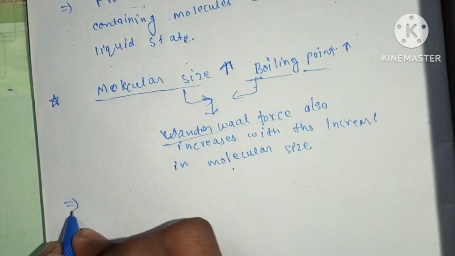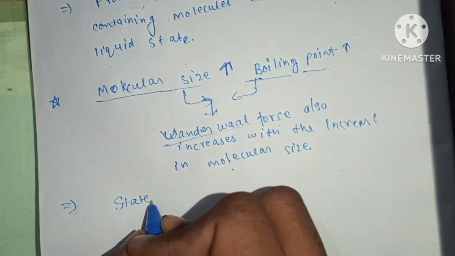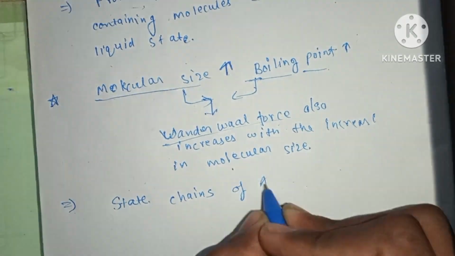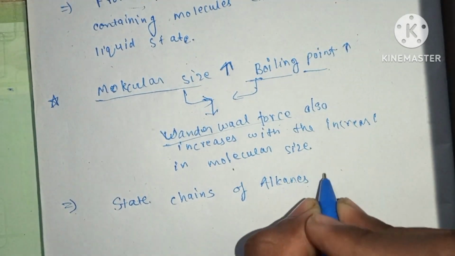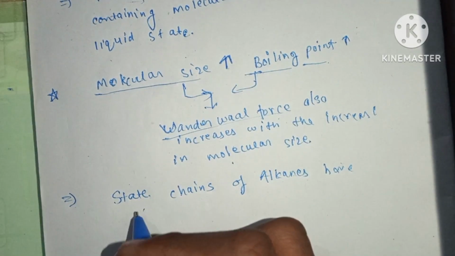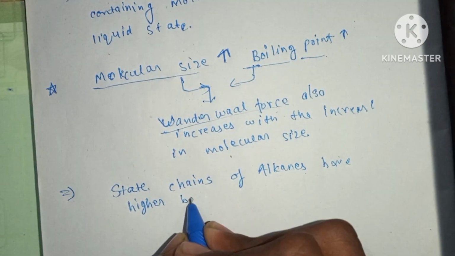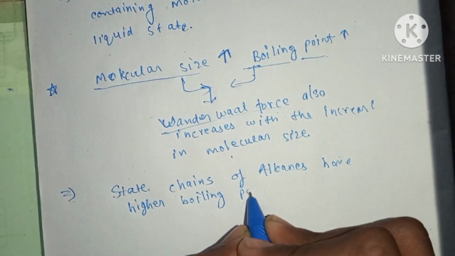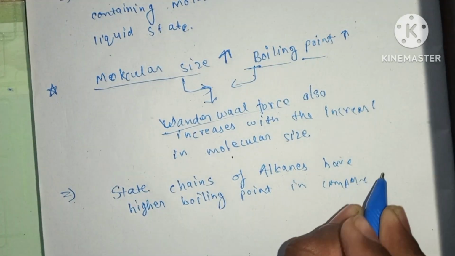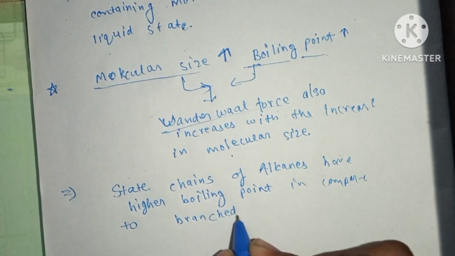Okay, now another property: straight chain alkanes have a higher boiling point compared to branched alkanes.